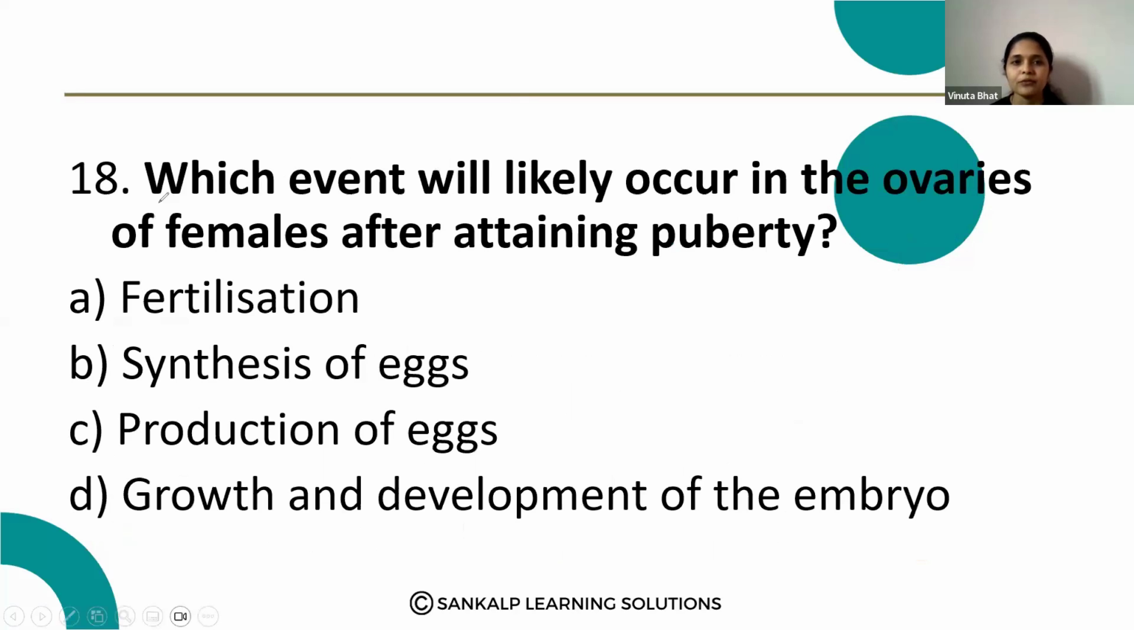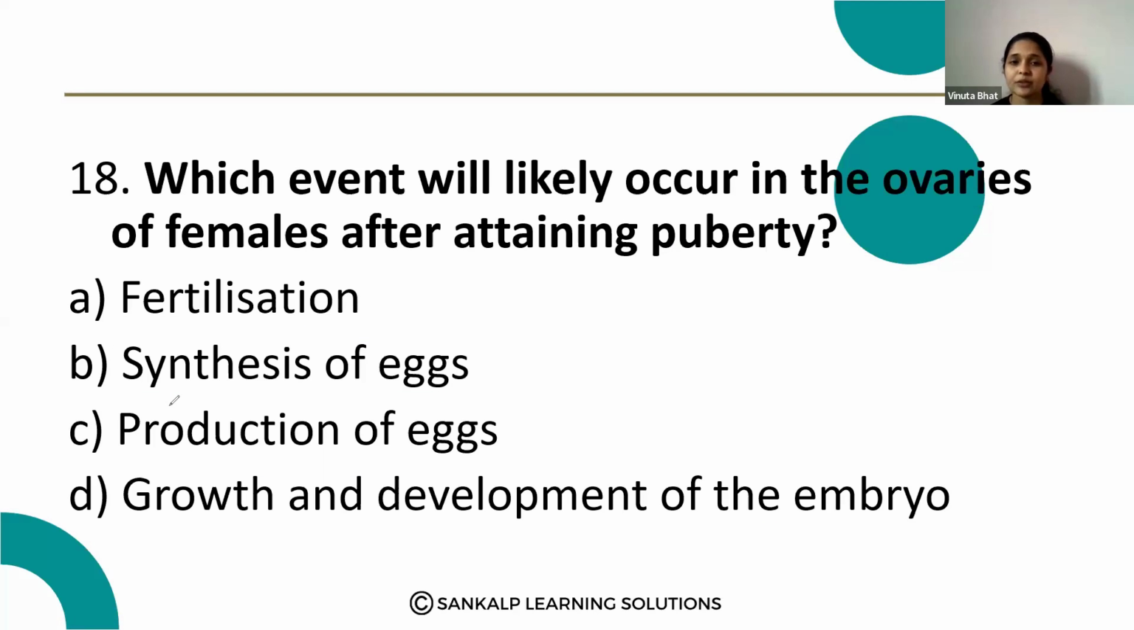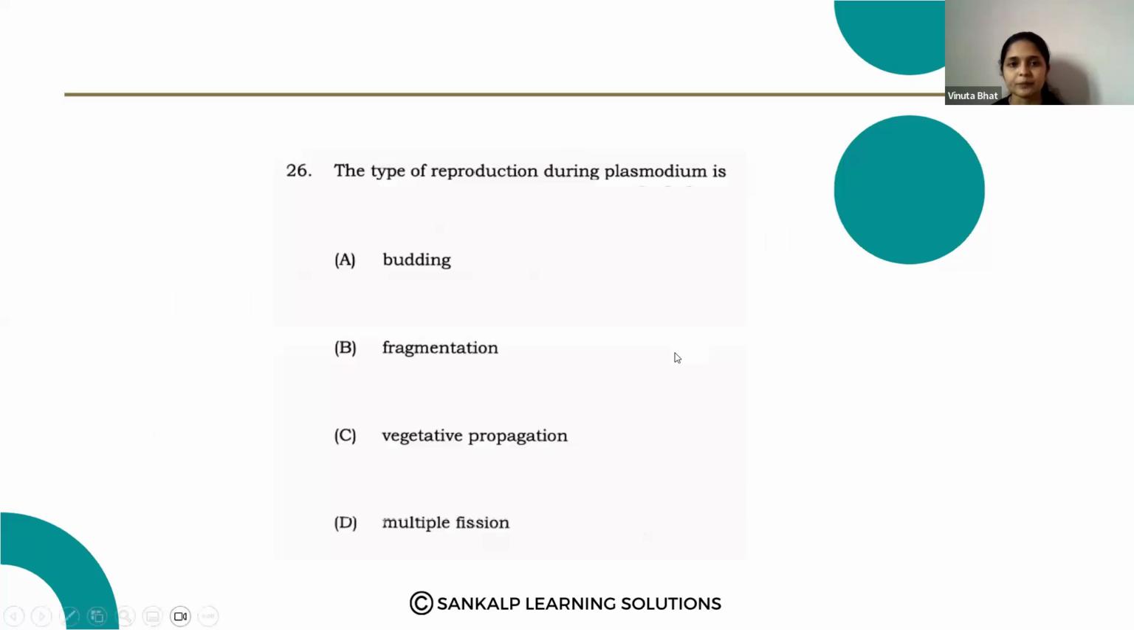Next question. Which event will likely occur in the ovaries of females after attaining puberty? Option A, fertilization. Option B, synthesis of eggs. Option C, production of eggs. Option D, growth and development of embryo. So here, production of the eggs. Production of the eggs takes place after attaining puberty.